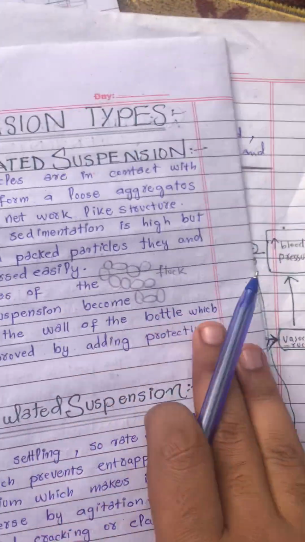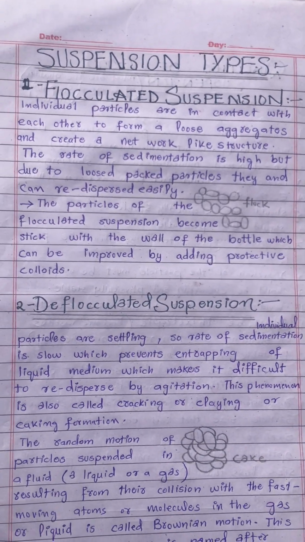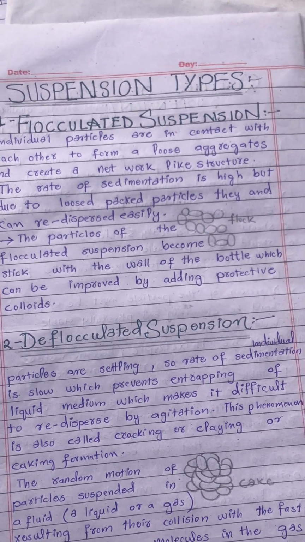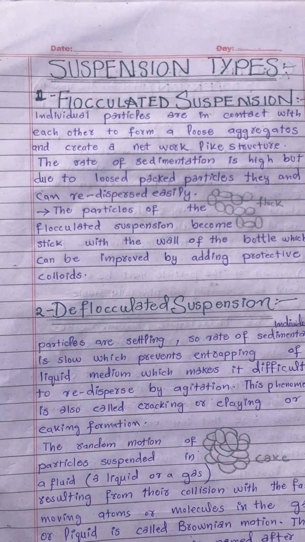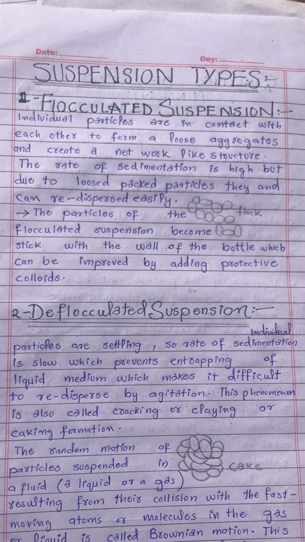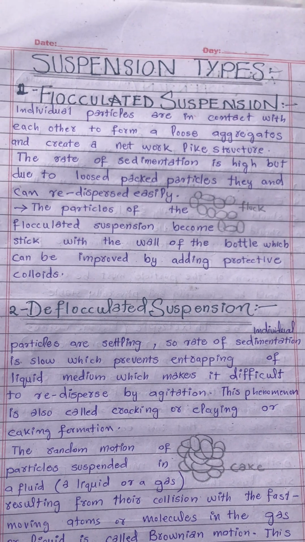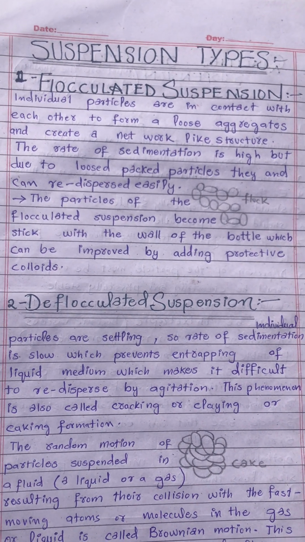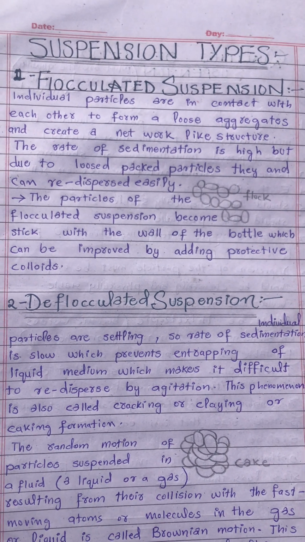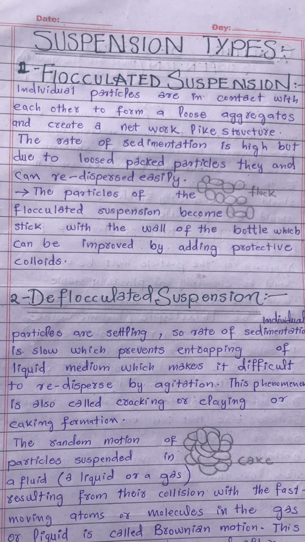Then we have the suspension types. What are the types of suspension? We have flocculated and deflocculated. What is a flocculated suspension? Individual particles are in contact with each other to form a loose aggregate and create a network-like structure, as shown in this pencil diagram. They form a flock. The rate of sedimentation is high, but due to the loosely packed particles,